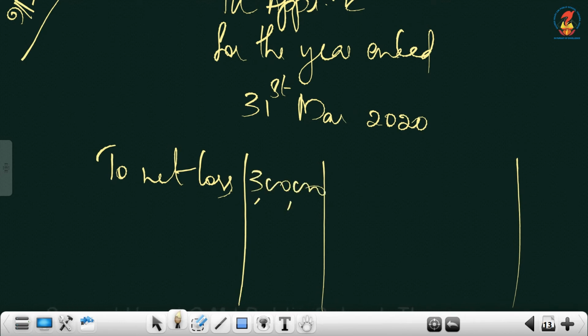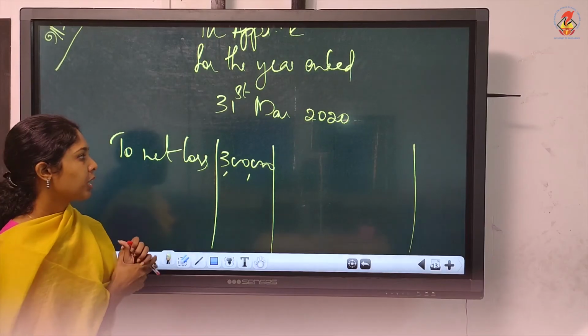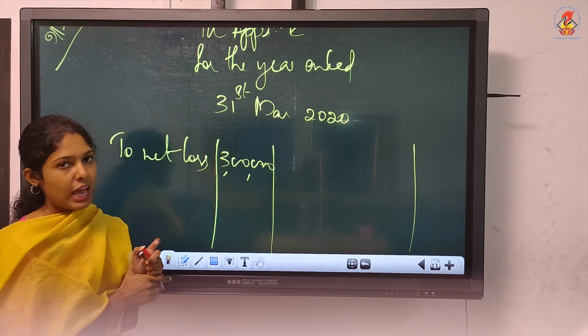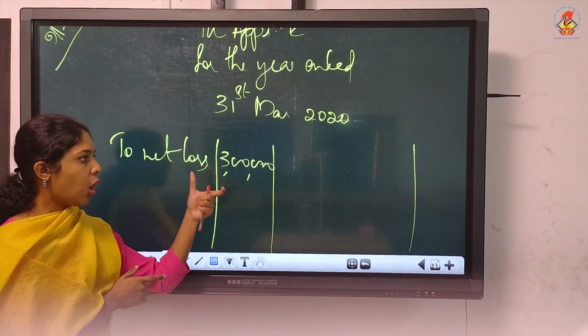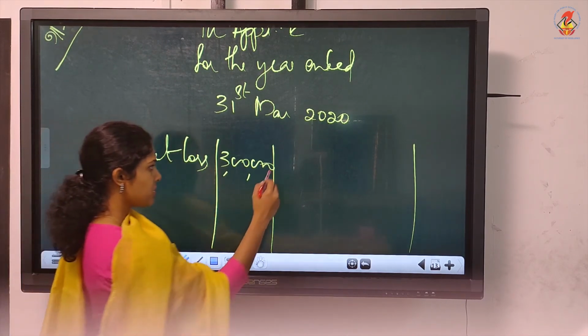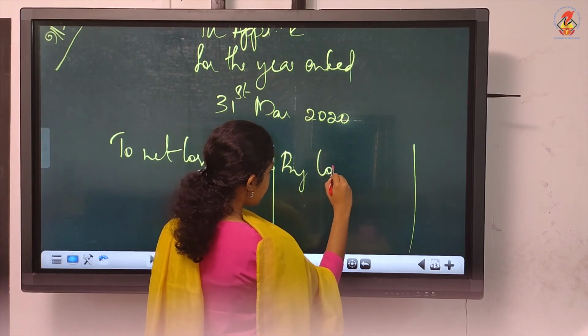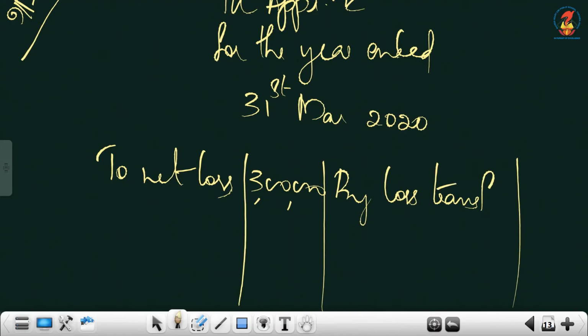No other items like salary, commission and all, and we can't provide if it is a loss. But guaranteed profit we have to pay. Now this loss, how will you distribute? That must be distributed between 3 partners. Loss transferred to ABC? Yes.